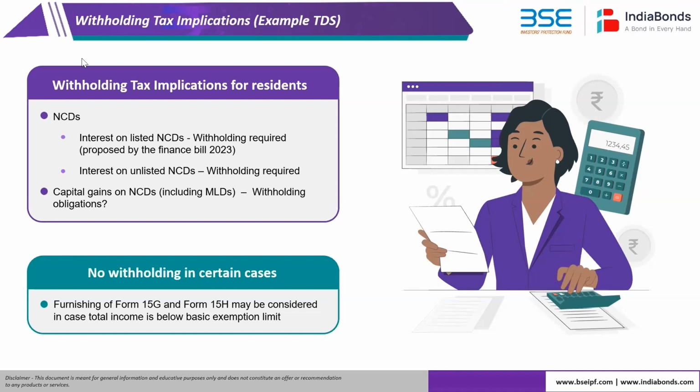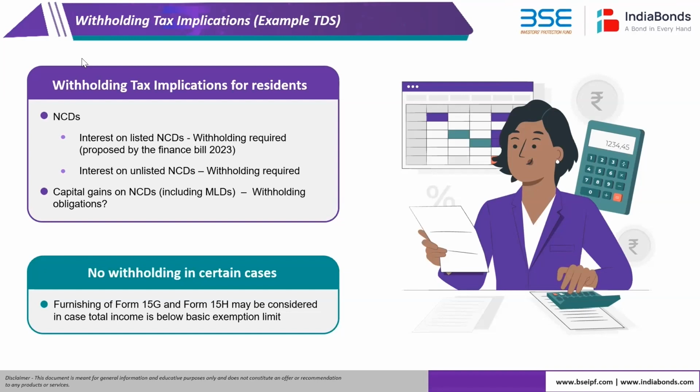If the individual is falling below the basic exemption limit, then obviously you can submit Form 15G or 15H. 15H is for senior citizens and 15G is for individuals. They can submit that form, and the company will then not withhold tax, or withhold tax at the lower applicable rate.